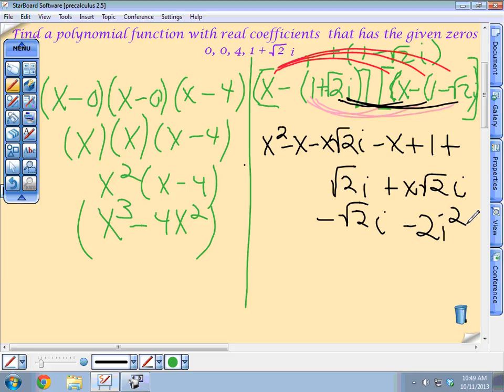Oh boy, this is going to be fun. There are a lot of parts, but they're all easy to multiply. You just have to be careful with your signs and careful with how you're doing it. But then some neat things will happen after you're all done.